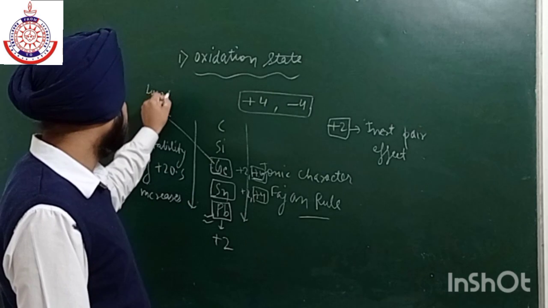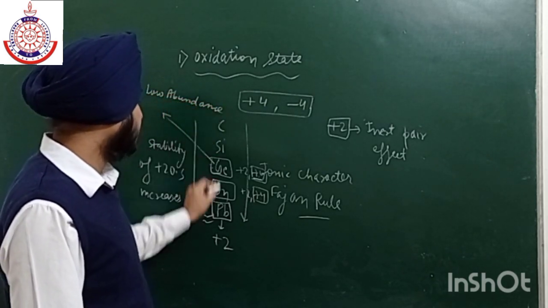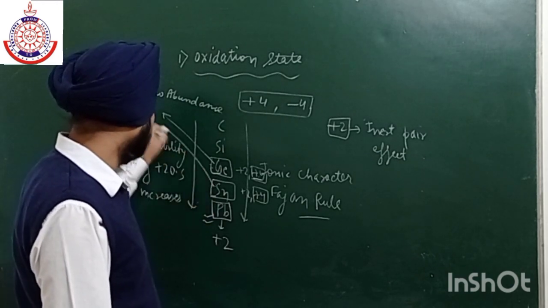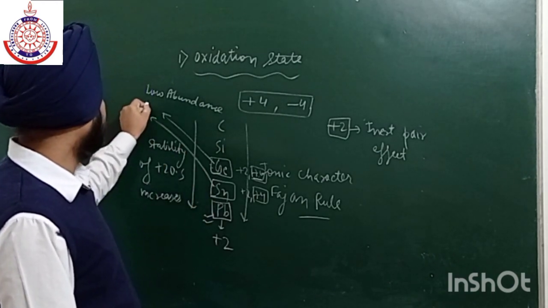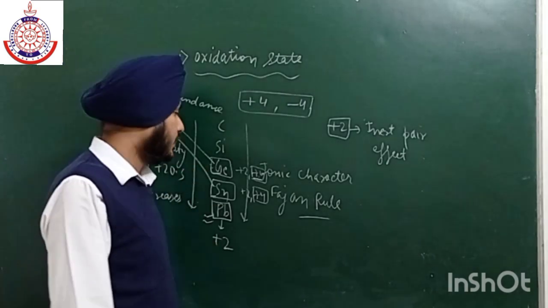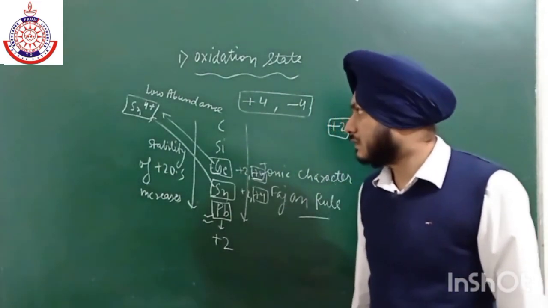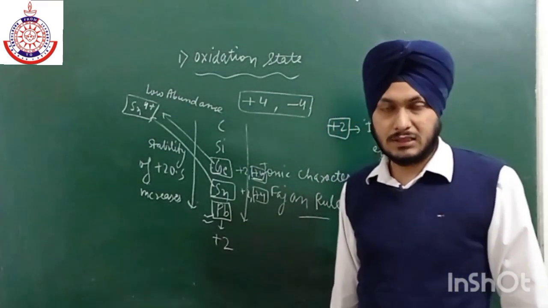Its abundance is very low. That is why we use tin as +4, because the abundance of germanium is very low as compared to tin. We use tin as +4 oxidation state.